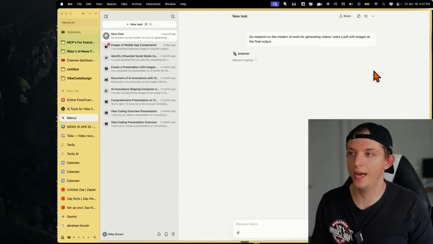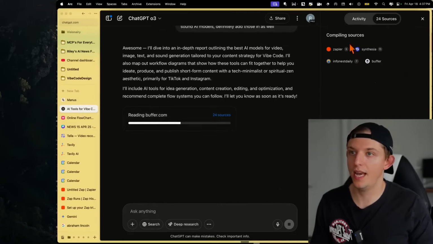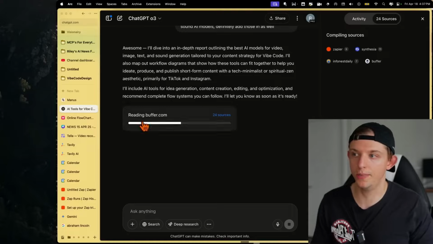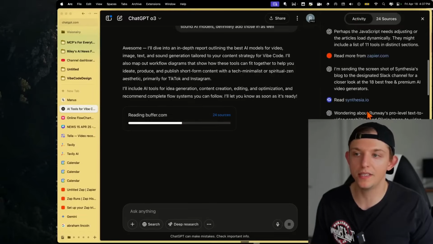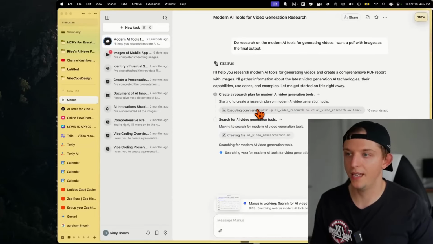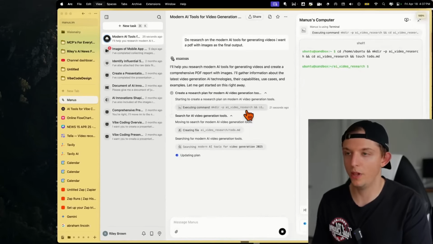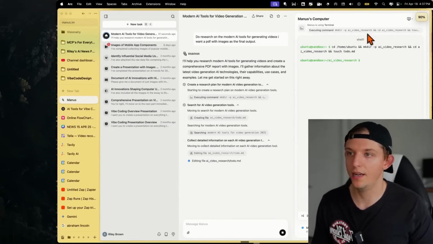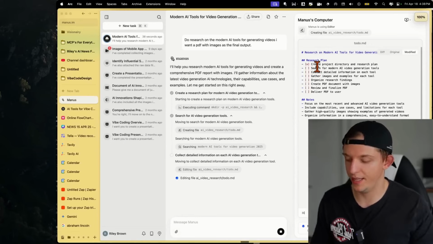Okay, let's run that. And so now we have 2 AI agents working right now, because as you can see here, the AI agent that we created for deep research on ChatGPT is only halfway done. It's selecting 24 different sources, doing all of this activity. If we go to Manus, we can see it's doing a bunch of stuff. What's cool about Manus is you can click on one of these, and this will open up this side panel and show you what's going on. It'll show you the full plan. I think this is very, very cool.